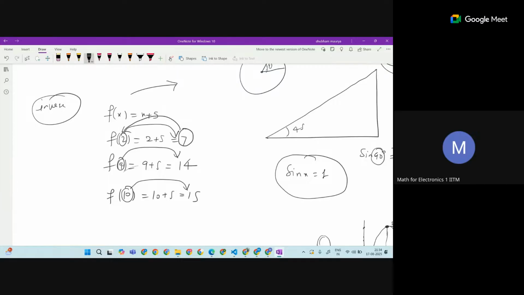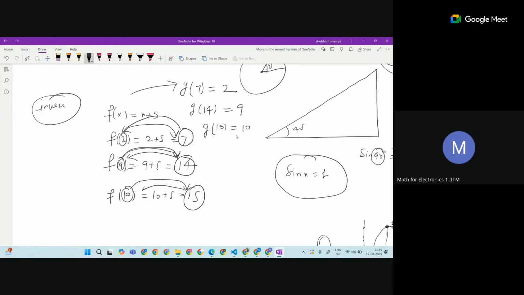Like here I am substituting 9, I am getting 14. Is there any function wherein I will substitute 14 and I will get back 9? Is there any function g where I substitute 7, I will get 2, I substitute 14, I will get 9, I substitute 15, I will get 10? Does any such function exist?